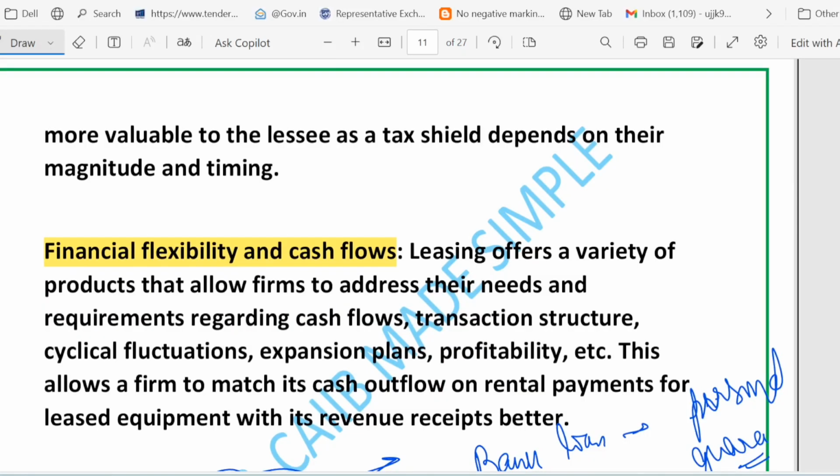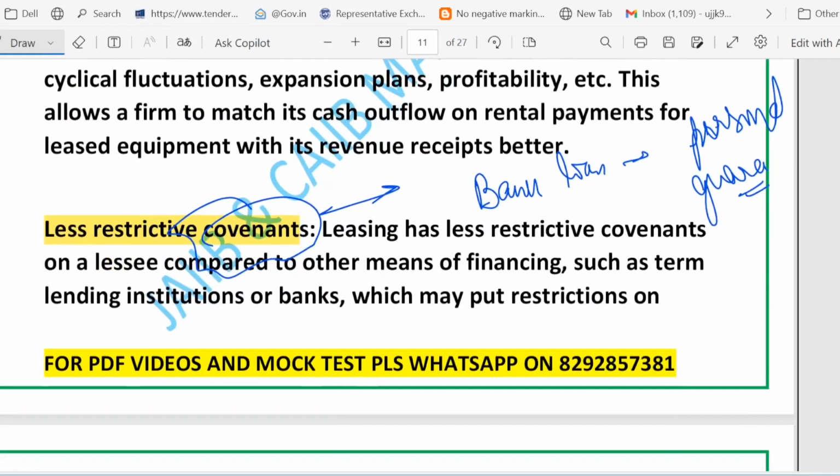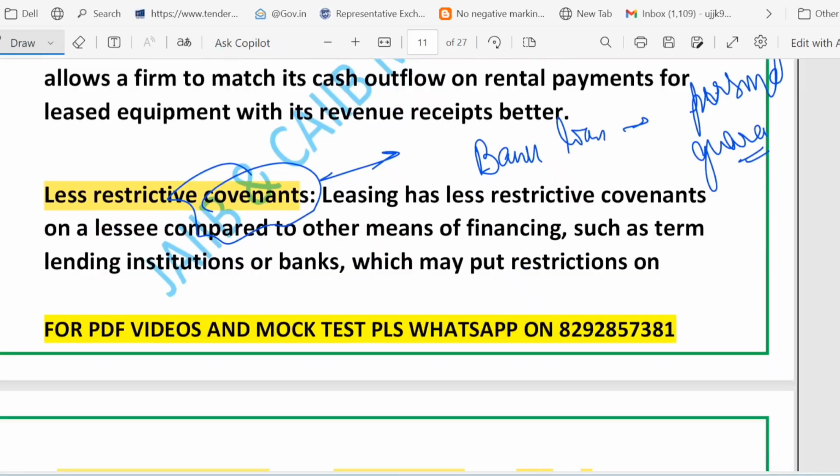And leases often carry fewer restrictive covenants, right? Leasing often carries less restrictive covenants than a bank loan, but they still create payment obligations. So always read the lease terms to know who bears maintenance, insurance, tax and obsolescence risk.